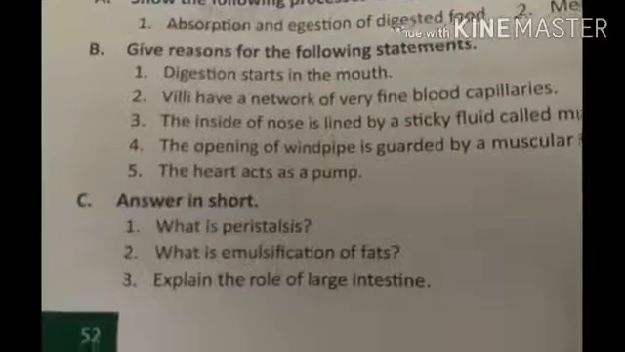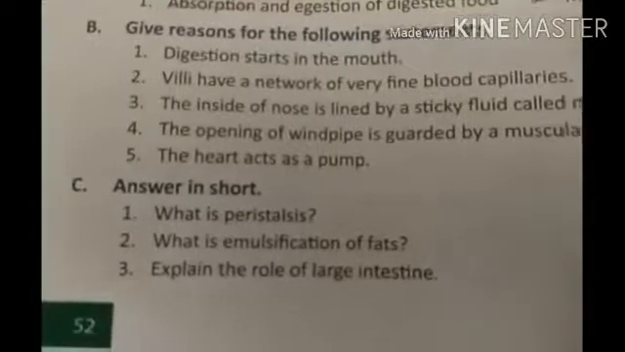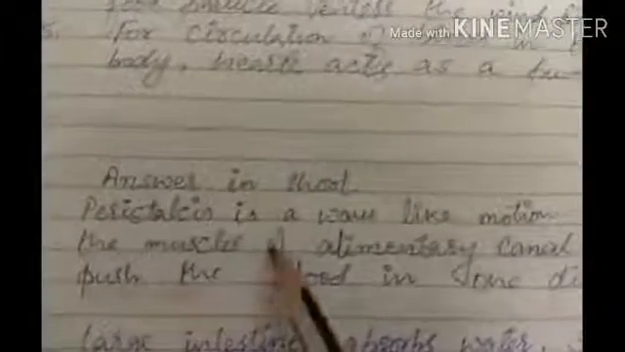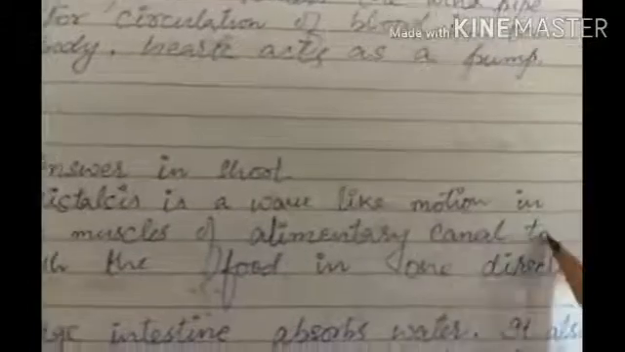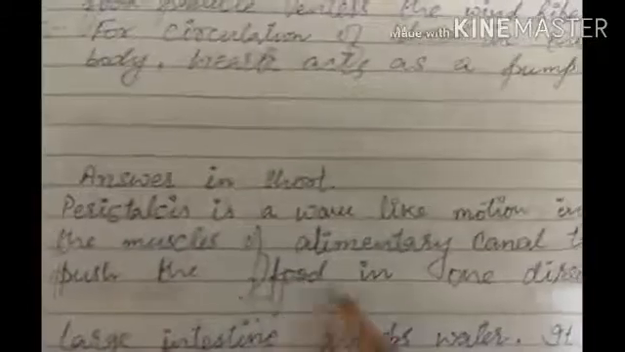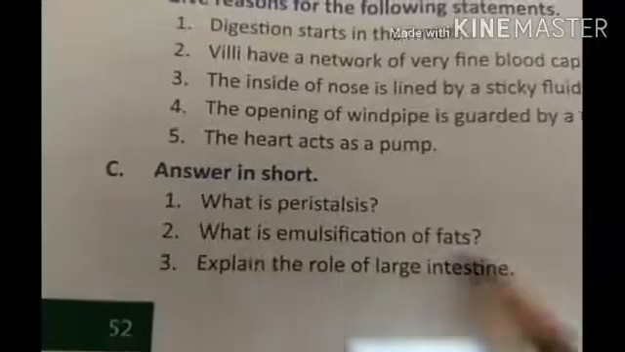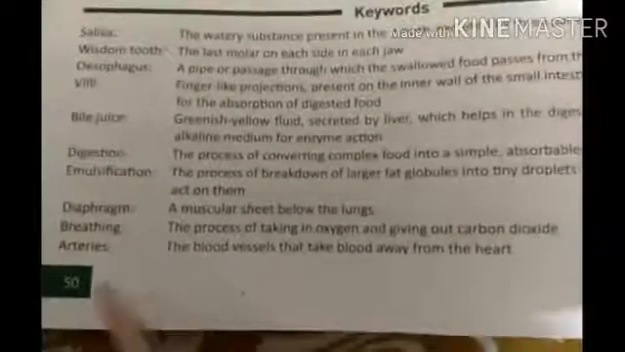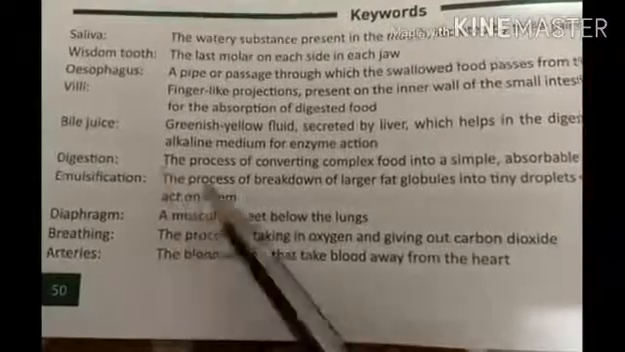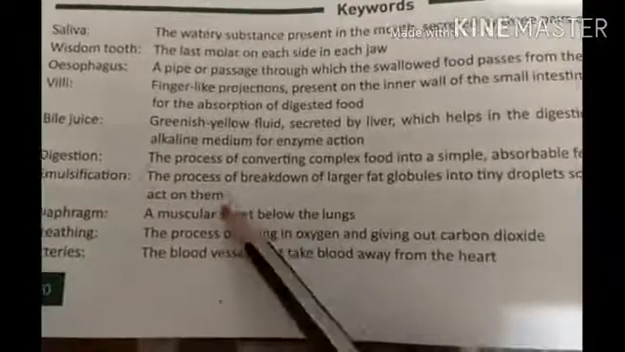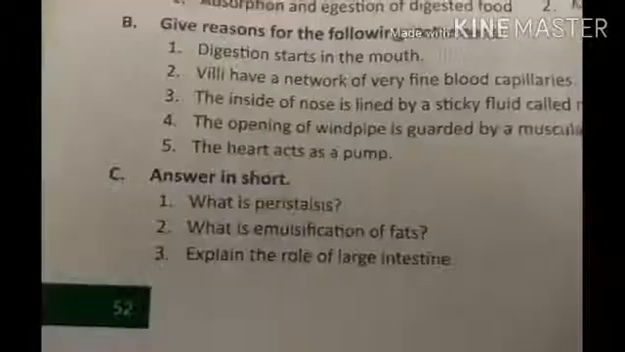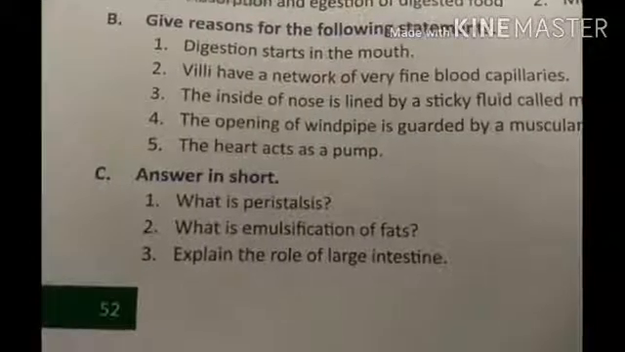Now the C part, answer in short. First question is, what is peristalsis? So peristalsis is a wave-like motion in the muscles of alimentary canal to push the food in one direction. Then question 2, what is emulsification of fats? On page number 50 you can see the definition from here to here for the emulsification of fat.